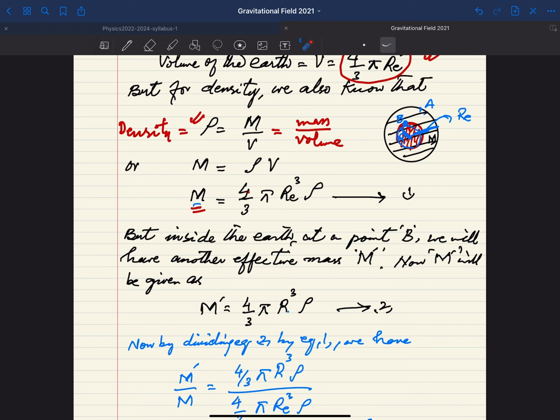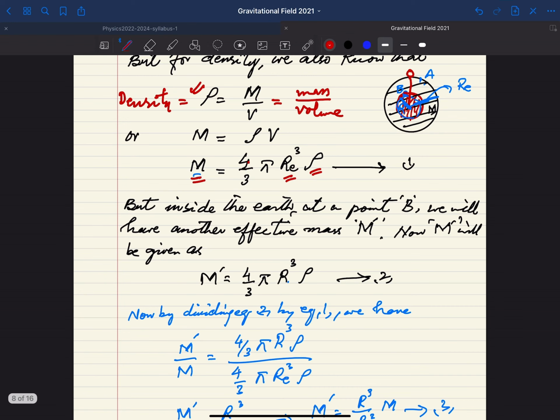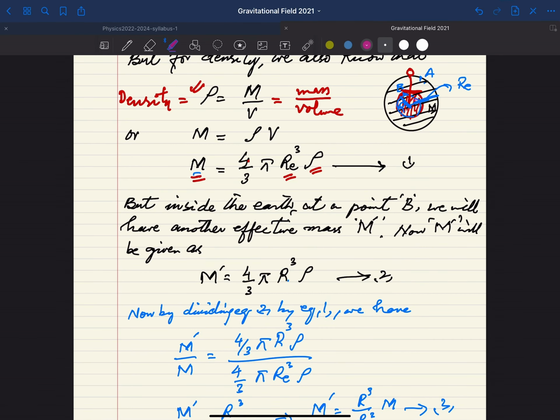Now if you are somewhere here, or the body for which you want to mention the gravitational field strength is somewhere here, then of course you have Re and the density, so the total Re is involved, and simply you can say that the total mass is involved. But if you are somewhere here at point B, then what will be the situation? The effective mass is only this one now. This is the only effective mass.